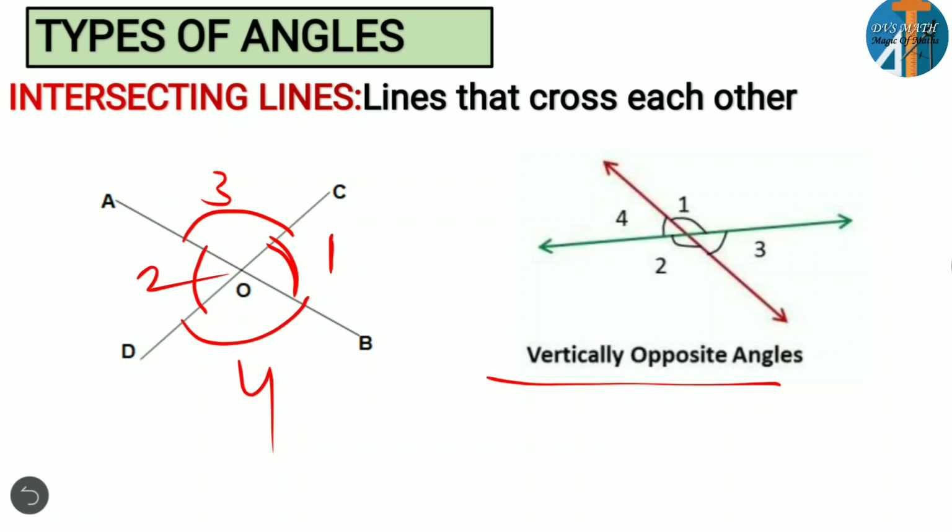Vertically opposite angles. So if two lines cross each other, they are called intersecting lines. They meet at one point, the intersecting point. These intersecting lines are forming how many angles? Four angles. And here we can observe the vertically opposite angles. Clear? And remember, vertically opposite angles are equal also.